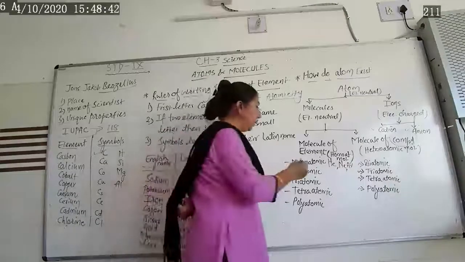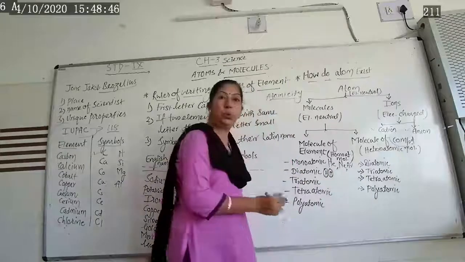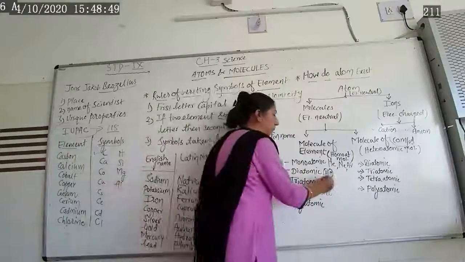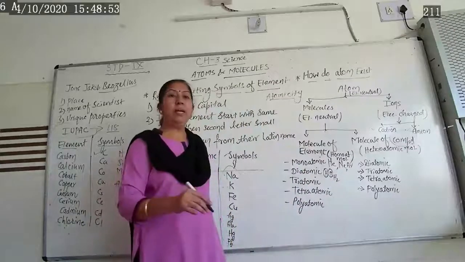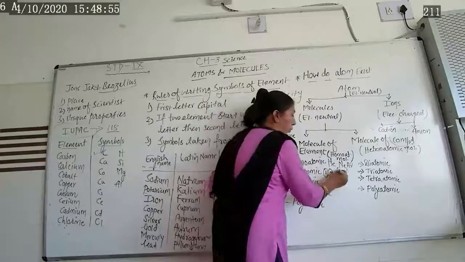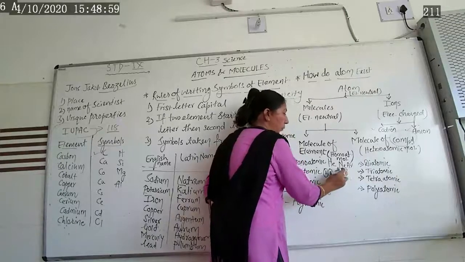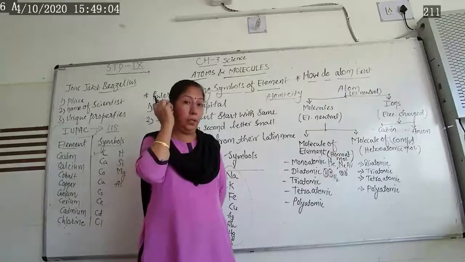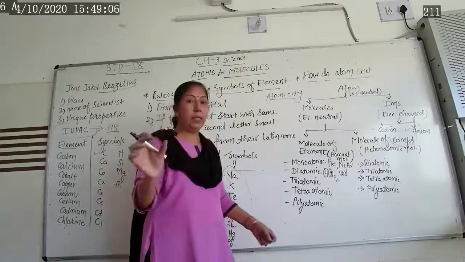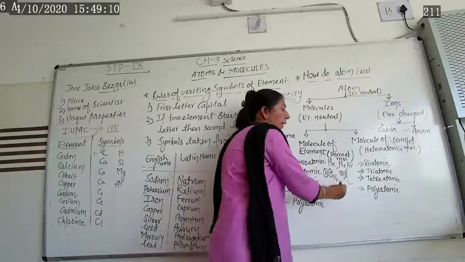Taking the example of two similar atoms, hydrogen, H as well as H. These two hydrogen atoms combine together and form H2. Then in the same way, O and another O. These smaller atoms combine together with a double bond. Oxygen always combines with another oxygen with a double bond and forms O2.